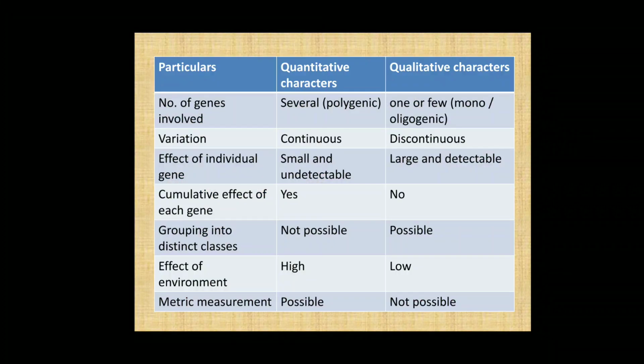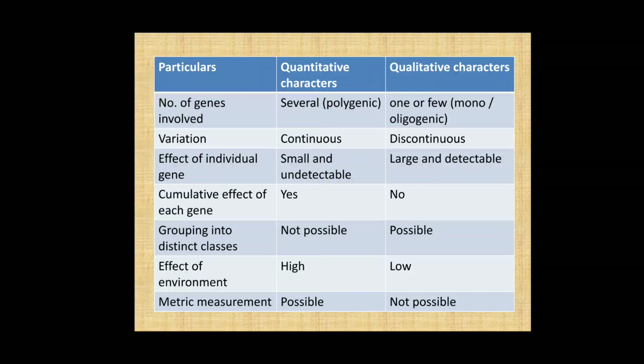Before we go into detail, let us see the actual difference between quantitative and qualitative characters. In terms of the number of genes involved, quantitative characters have several genes involved, which is why they are called polygenic characters. In qualitative characters, one or a few genes are responsible, which is why they are called mono or oligogenic.